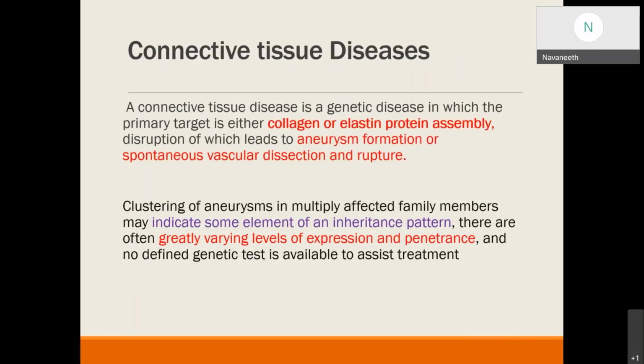Clustering of aneurysms in multiple affected family members may indicate some element of inheritance pattern. They are often greatly varying in their levels of expression and penetrance, and also there is no defined genetic test available to assist treatment.